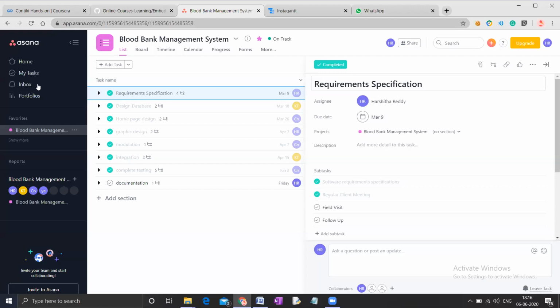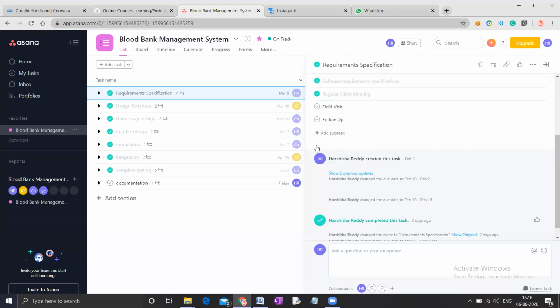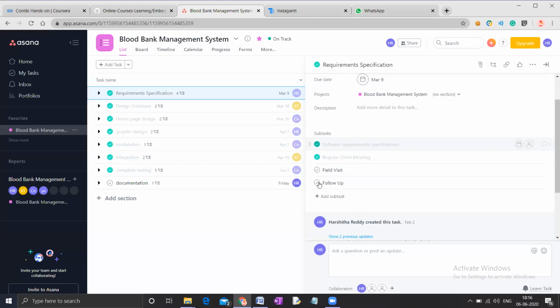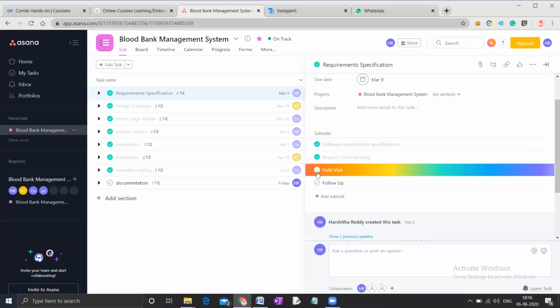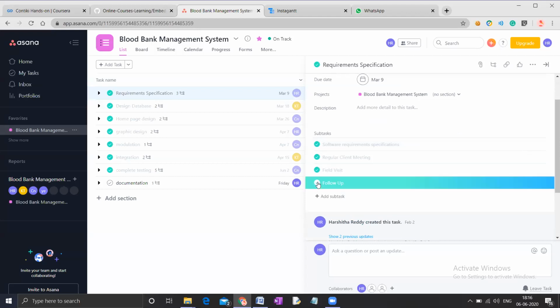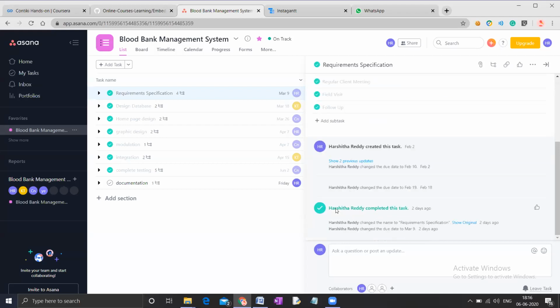You can filter each task into its subtasks, and you can add a description to the project. The completed subtasks can be marked and the uncompleted subtasks are not marked. You can see the marking of the tasks. If all tasks are completed, you can add a comment and you can post it.